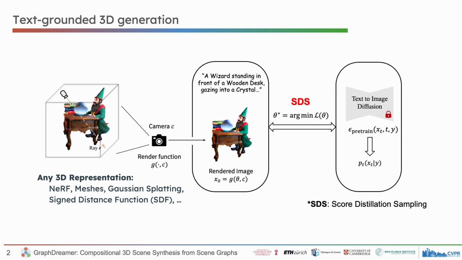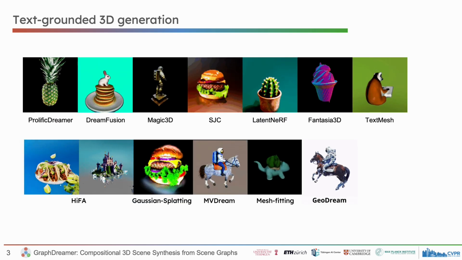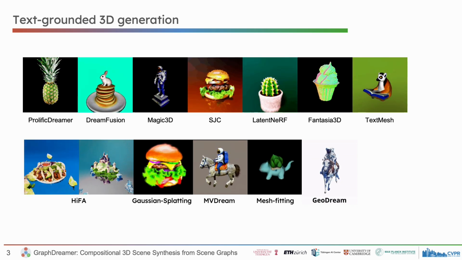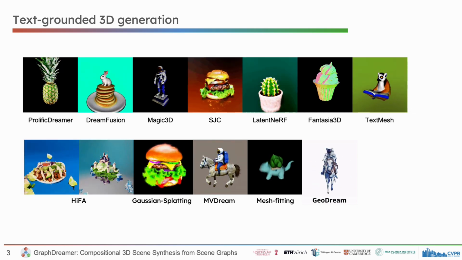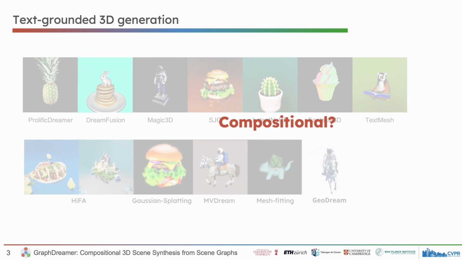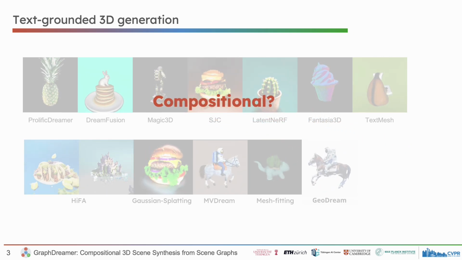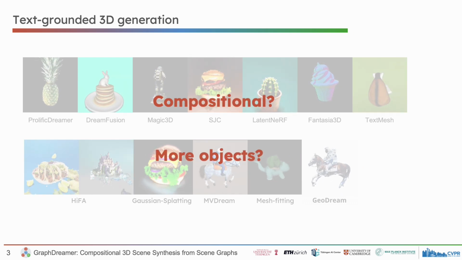The 3D consistency of these 2D views is typically ensured by using a proper 3D representation, such as a signed distance function. While existing methods can achieve impressive results by taking as input a plain text description, they consider the scene as a whole, and the text descriptions are often simple. What if we want the scene to be compositional, allowing for editing on an object basis? What if we want to accommodate more objects, each with a well-defined description?